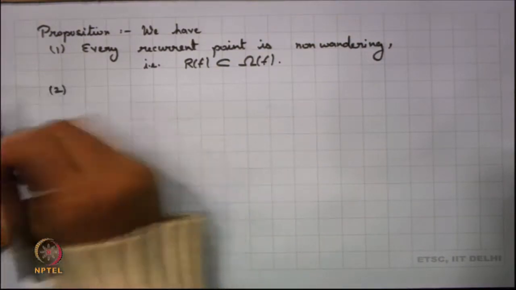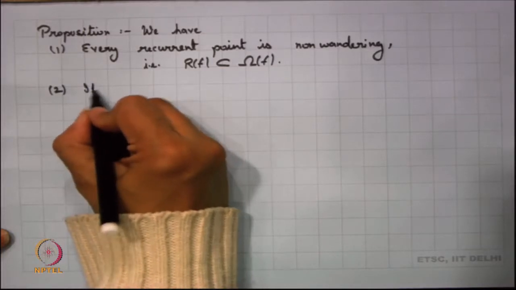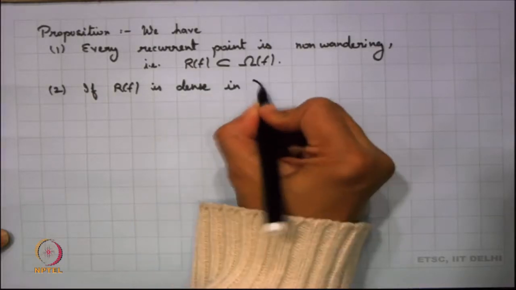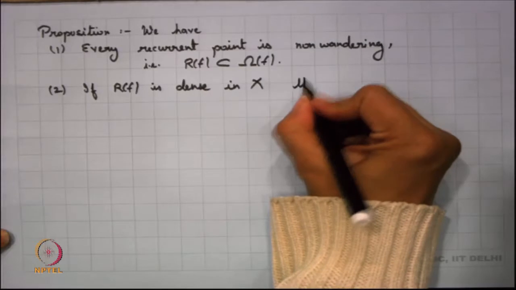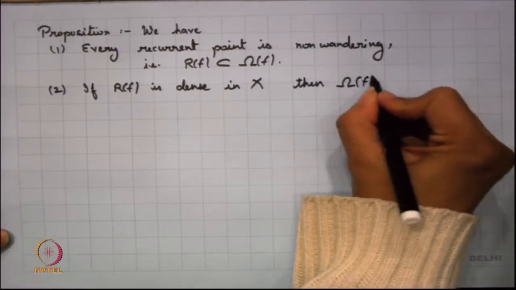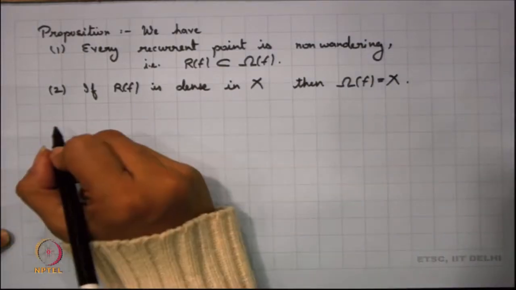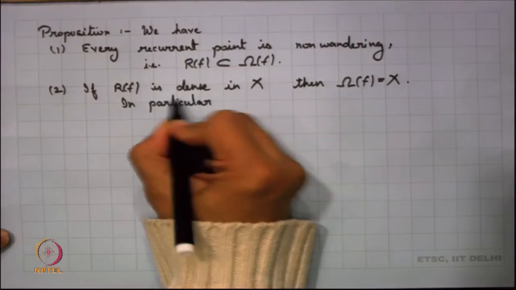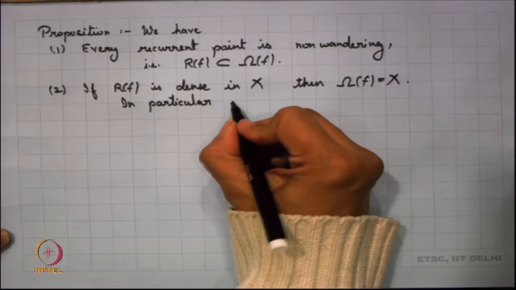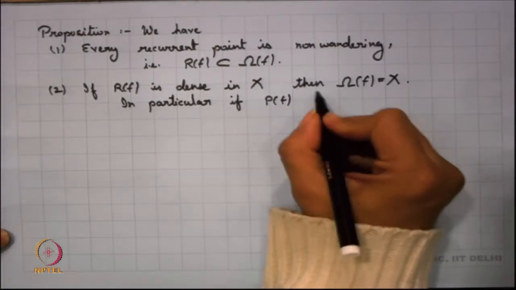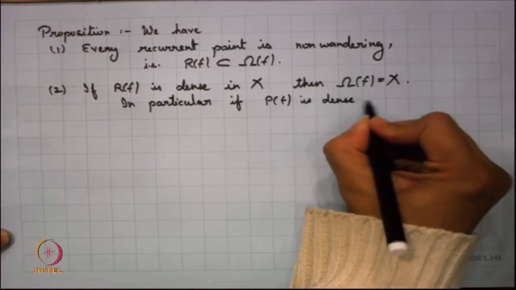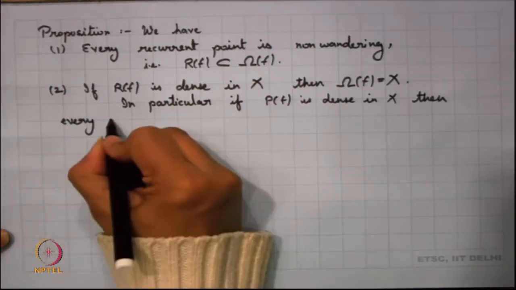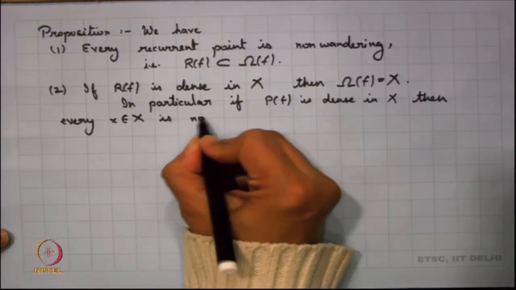The second part we can say here is that if my R_f is dense in X, then Omega_f is whole of X, the non-wandering set is the whole of X. And in particular, if P_f, the set of periodic points, is dense in X, then every point is non-wandering, right.